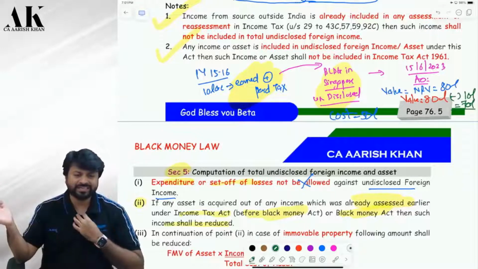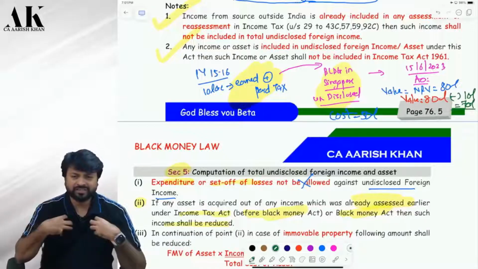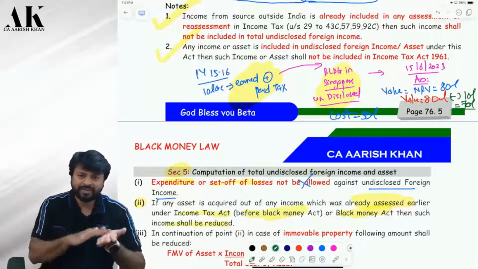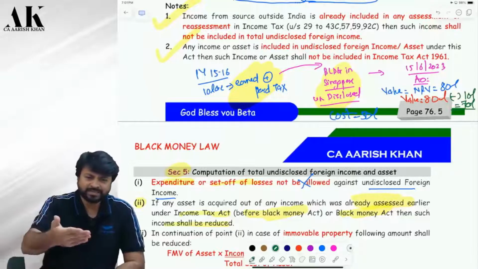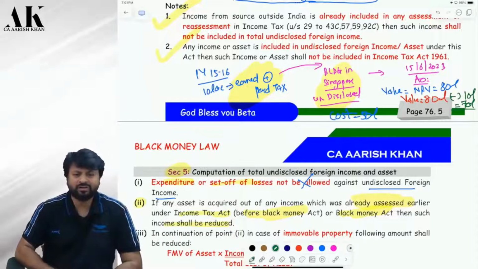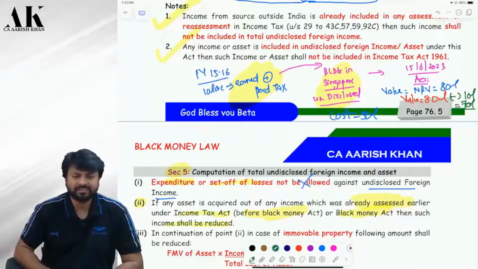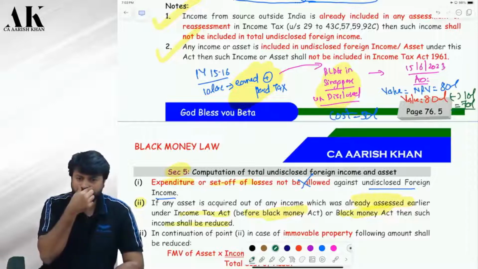Listen carefully first of all the entire situation, don't react in between. I have earned 10 lakh rupees, I have paid tax on that. Now with the help of that money, I am buying an asset, and that asset is undisclosed. So am I buying an asset from a disclosed income or not, on which I have paid tax? Yes, sir. So that much amount will be reduced from your value of asset.